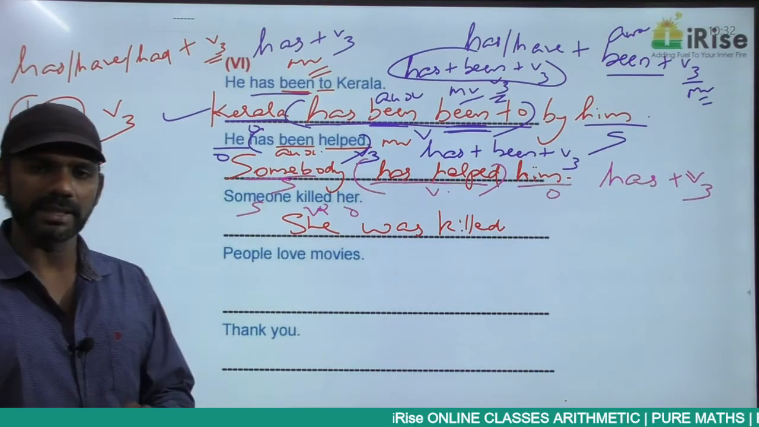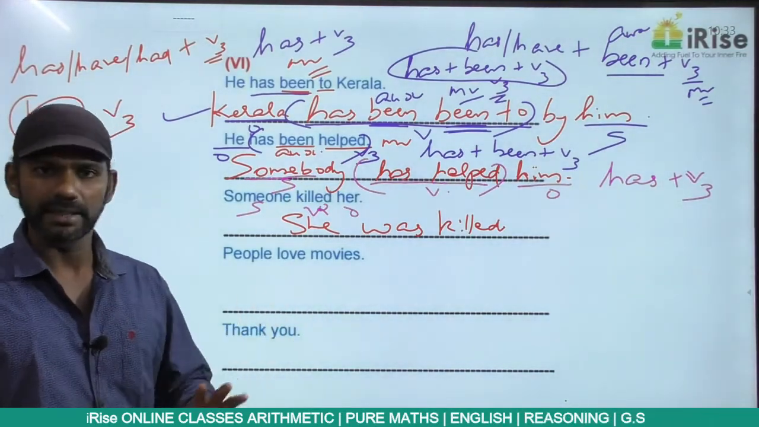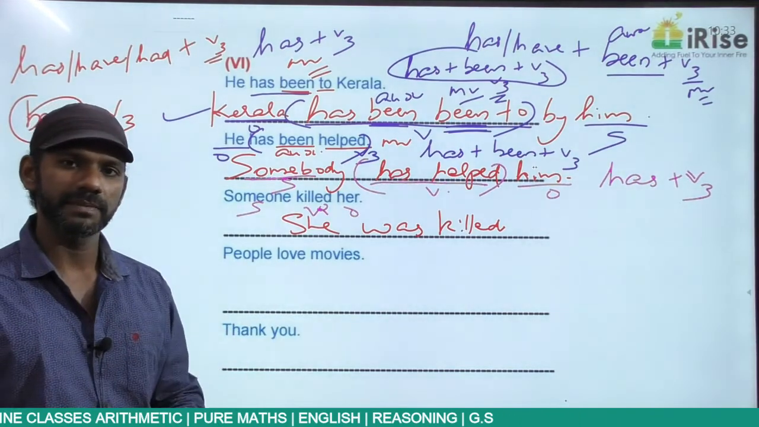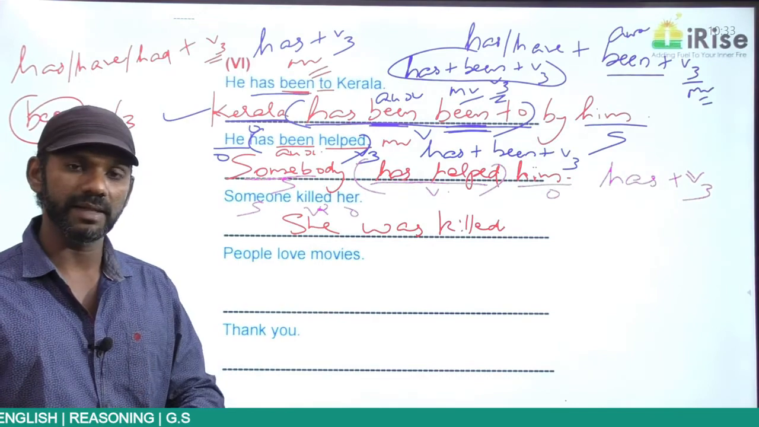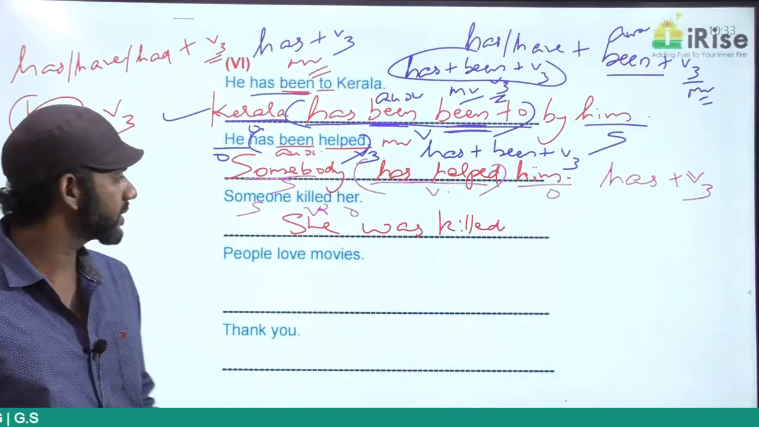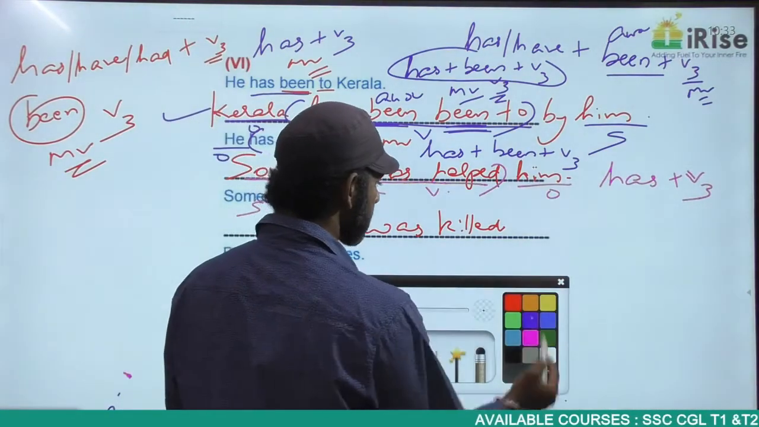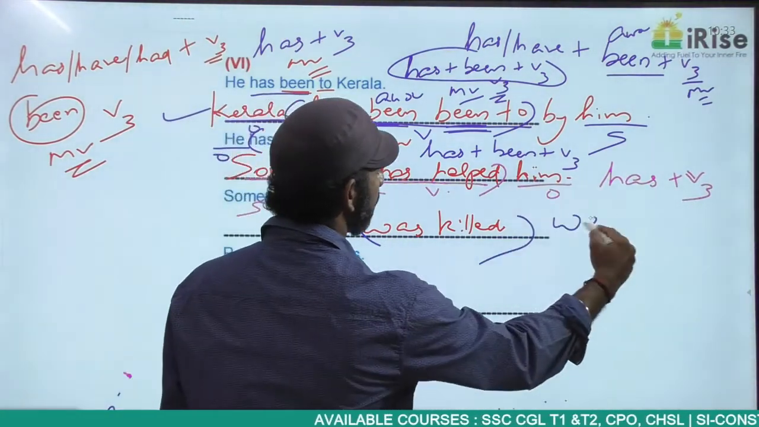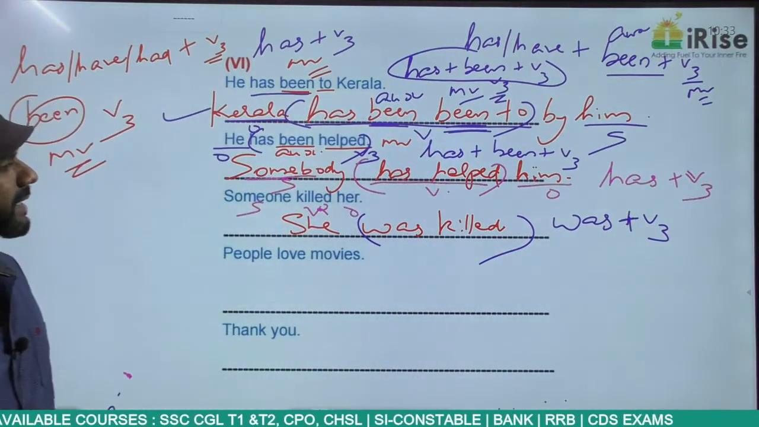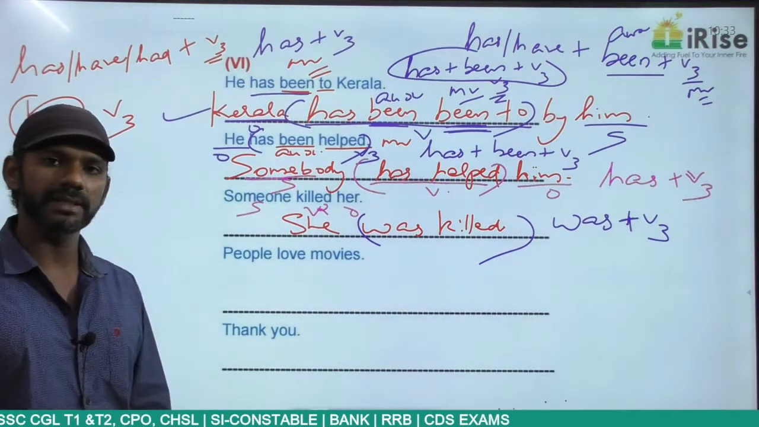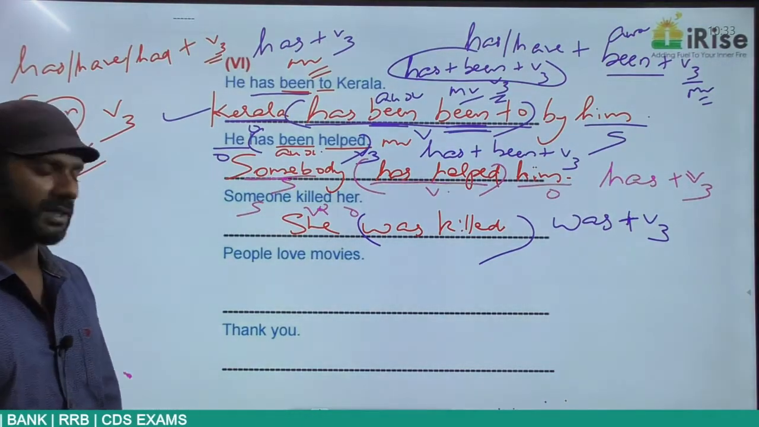If you have two options, like she was killed by someone, correct? She was killed, correct. Which must be the better option here? She was killed must be the better option here, because someone is a very general subject, which is not required in the passive voice. So she was killed is fine, and was killed is was plus V3, nothing like was plus V2. V2 will never come in the passive voice. And was plus V3 is simple past in the passive voice. Getting it? Come on, next one.